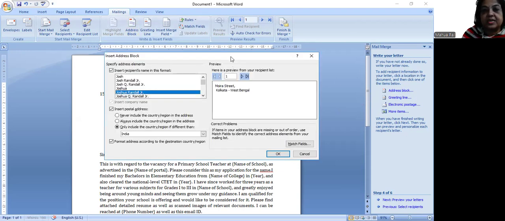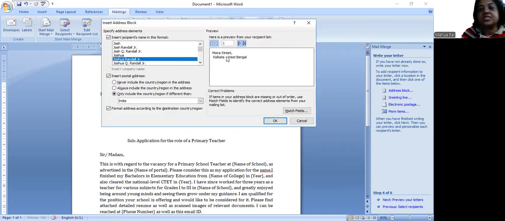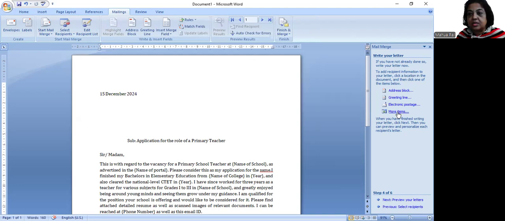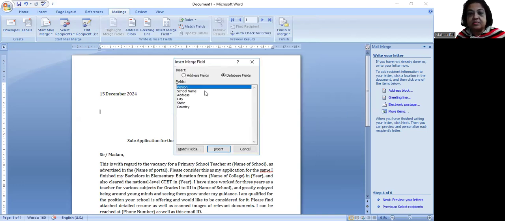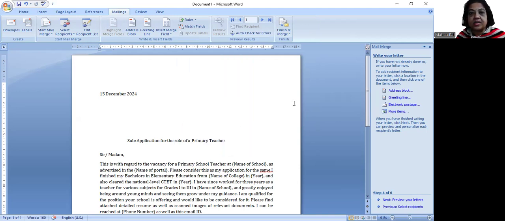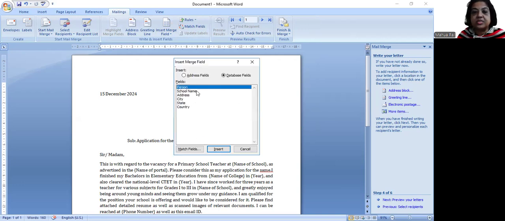We can see in this window the address block is coming only with the addresses, not the person whom I am addressing, the principal and the school's name. So to get them, what I have to do from here, actually more items, from here I can choose one by one, or you can just choose from this Insert Merge Field also. Since I'm using the wizard, I'm choosing the person.